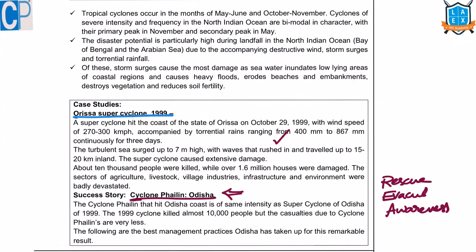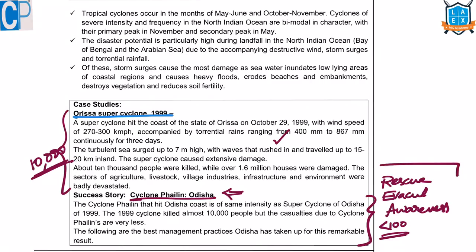Because of that, during the earlier period, more than 10,000 people died. Here, less than 100 people. So that's how these efforts from the state government reduce the negative impact of various disasters. This is one of such examples.